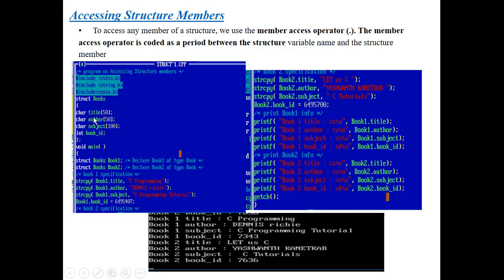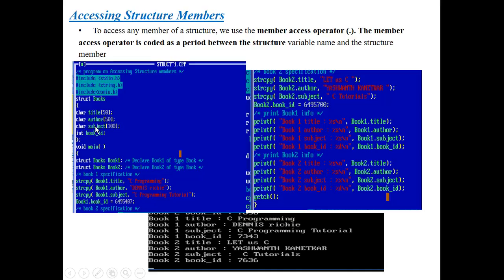And I have taken this title of character type as an array of 50. That means I have the possibility to mention the title of character type up to 50 characters. Why? Because here I have taken an array. That's why I have the scope to mention the title up to 50 characters.